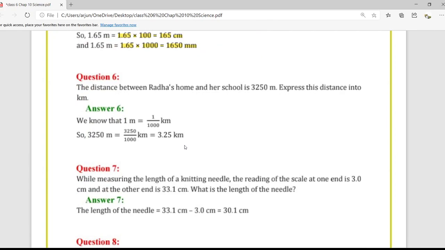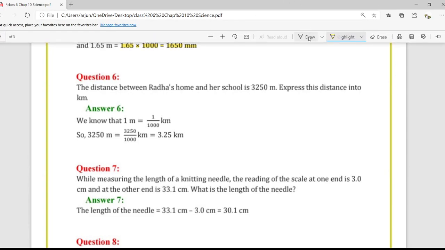Moving to question number 6. The distance between Radha's home and her school is 3250 meters. So for example, here is the home of Radha and here is the school. So the distance is 3250 meters. Express the distance in kilometers.